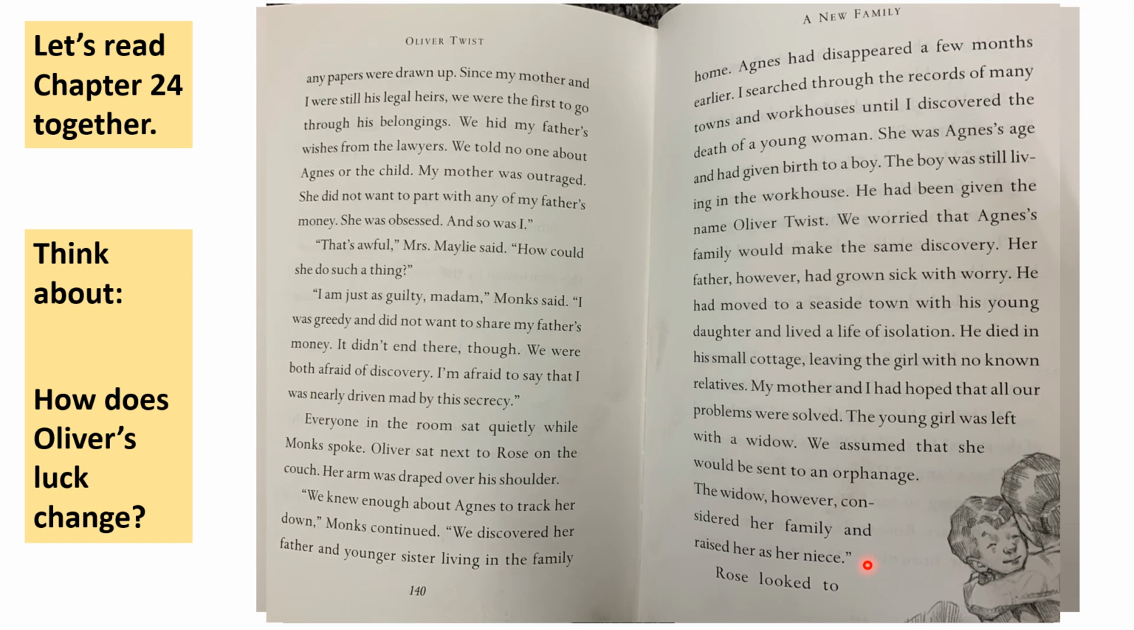Who is this? Who is this widow? And who is this niece? Have you figured it out yet? Let's carry on reading to find out.